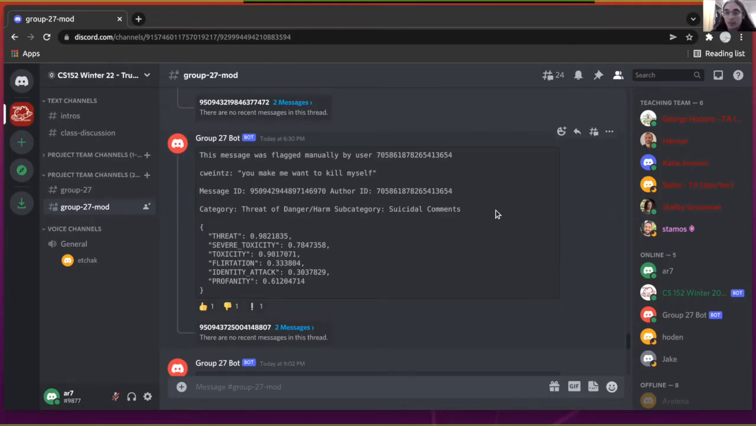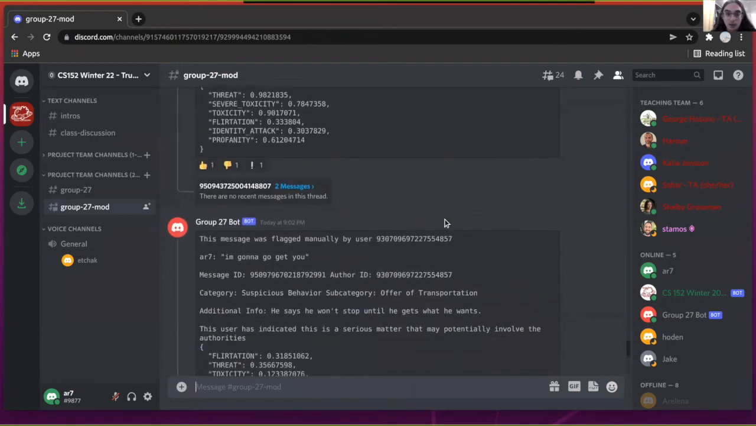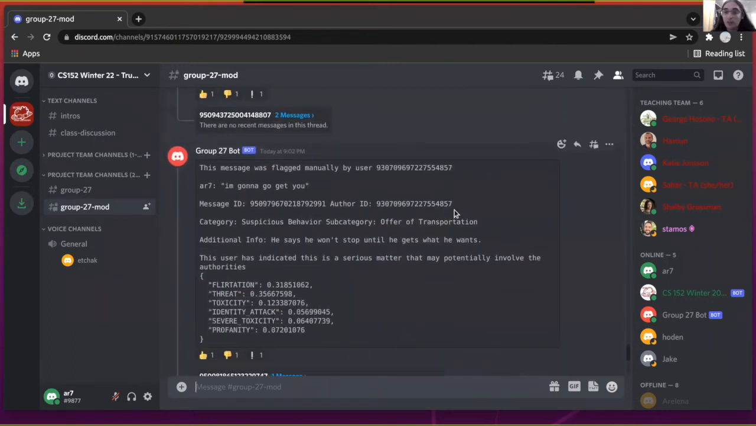Okay, so taking a look at the moderator flow here, we can see Courtney's manually reported message. We can see the contents, the author, and any IDs that might be relevant for the moderator in querying that database later. We can see a category and a subcategory, with this one being threat of danger or harm and suicidal comments respectively. Going down here, we can look at another manual report, this time with some additional information that might guide the moderator in making a more informed decision about the situation at hand.